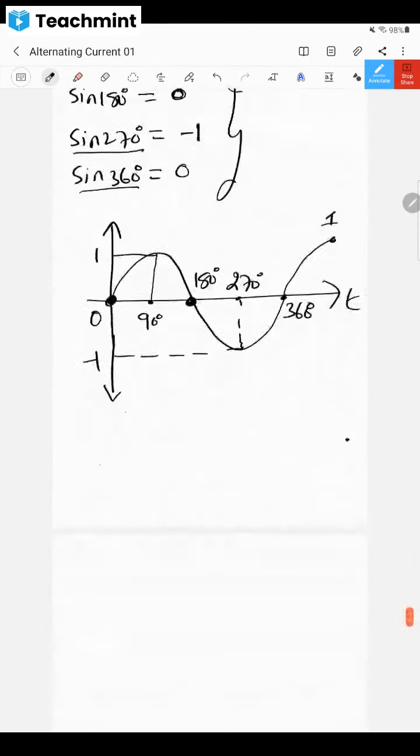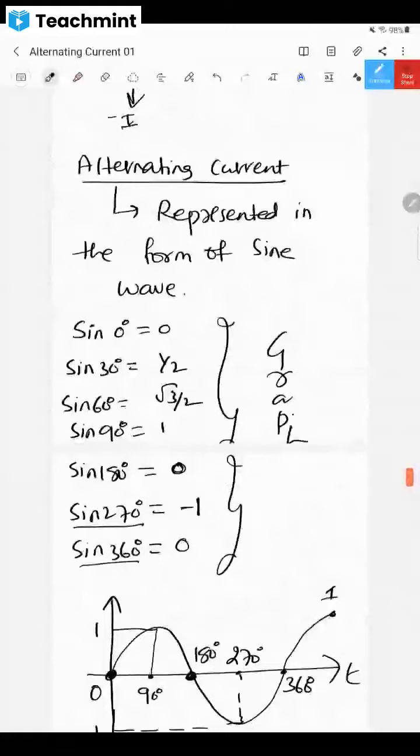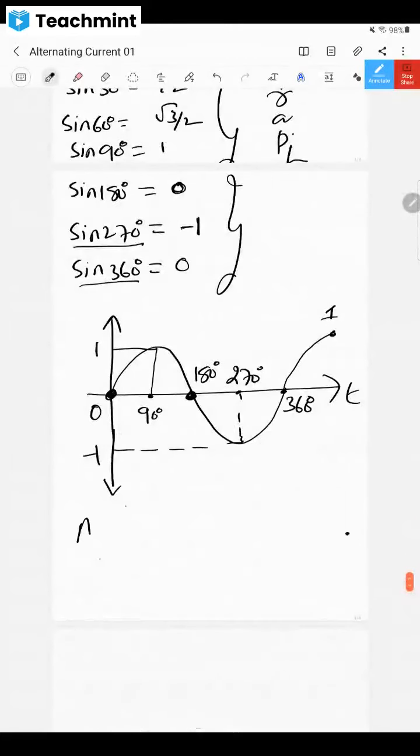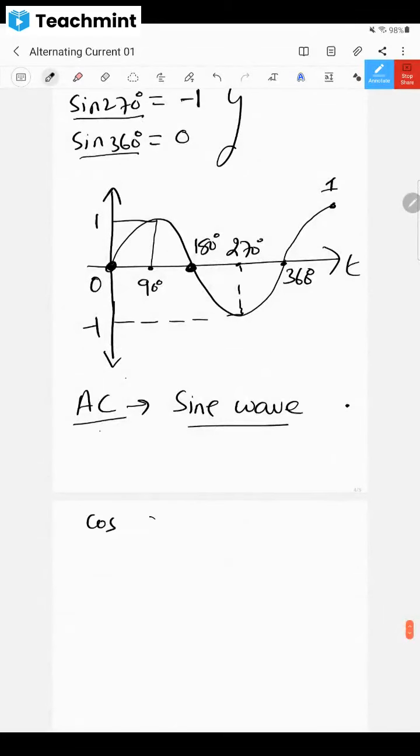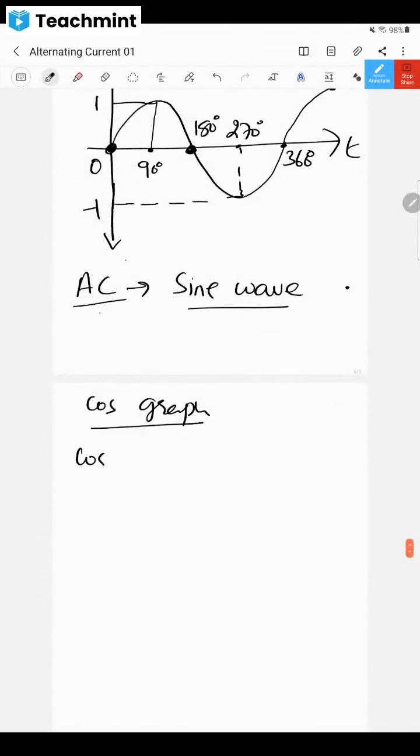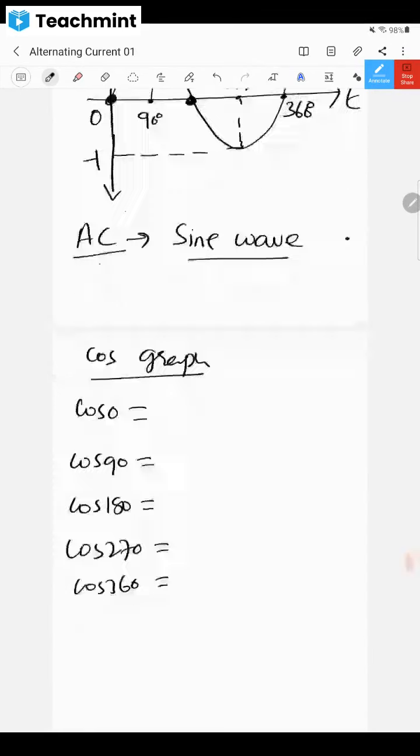Okay, all right. So this AC, alternating current, is usually represented in the form of a sine wave. Just now I have told you, you can represent it in the form of a cos wave also. Everybody must be knowing about the cos graph also, no? Please tell these values. What is the value of cos 0? Cos 90? Cos 180? Next, cos 270. Next, cos 360. Please tell me quickly.